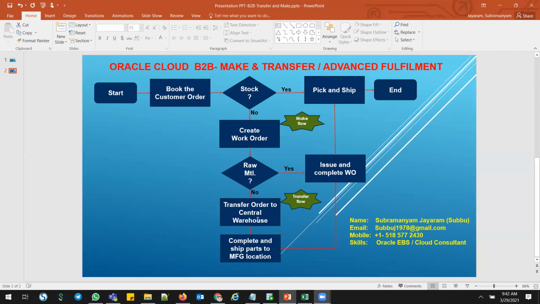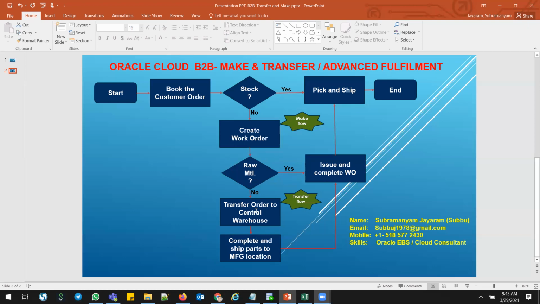Is it possible that whatever the back-to-back order functionality does in sales orders for other modules like buy, make and transfer, the same flows could work for manufacturing also, I mean the work order also? It would be really amazing. It's a tight integration and a very strong functionality, but that functionality does not exist as of today. So we need to manually create a sales order, or manually create a purchase order, or manually create a sub-assembly work order for that.